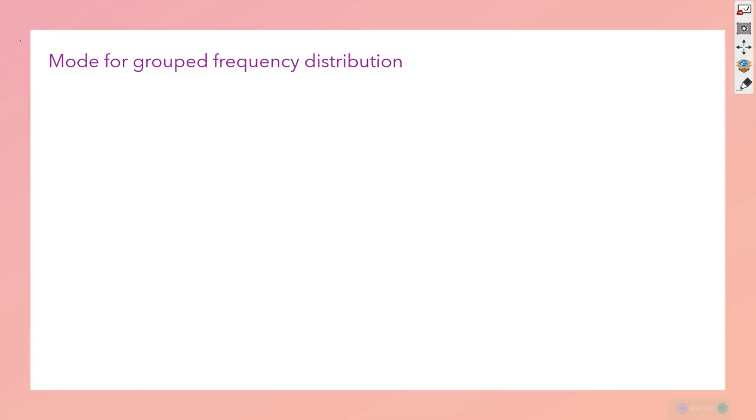Mode is the next thing you have to study. This is a new thing you are studying. Mean, median, mode. That is a way of learning. Mode is for a group of data. If there is a group of data, from that we can find the mode. Mode means which particular data is repeated the maximum number of times, that becomes the mode of that data.